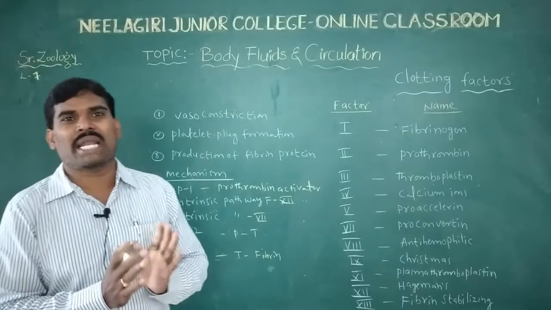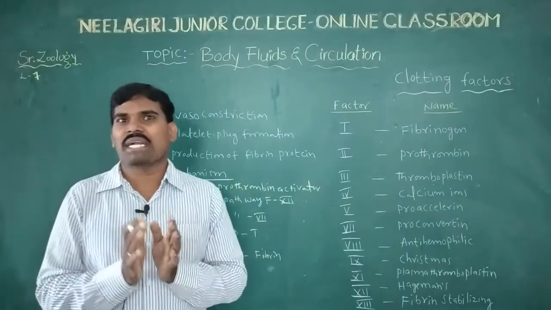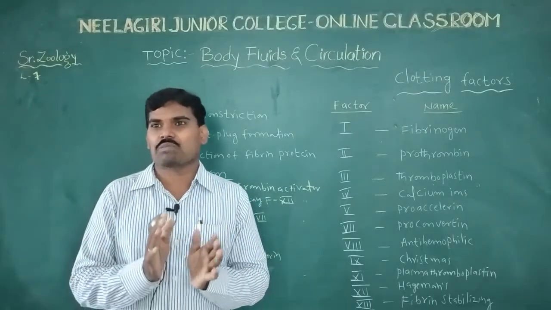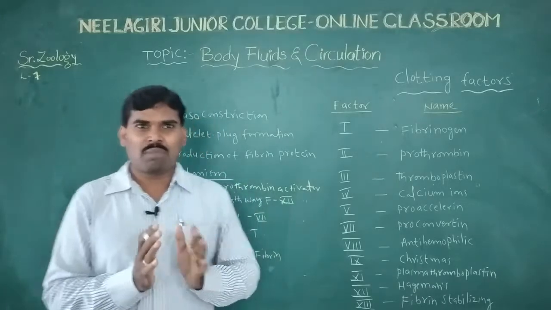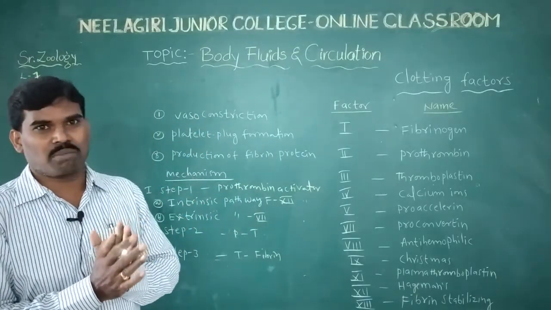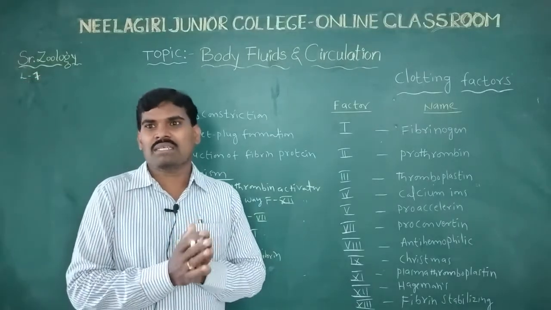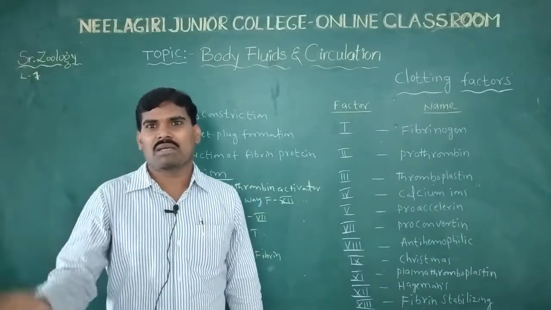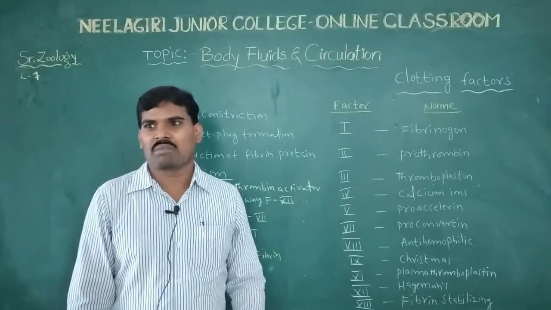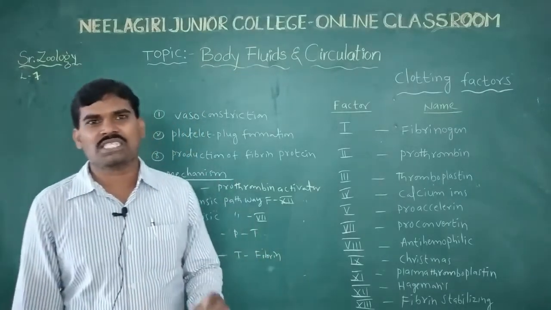Circulation means blood. All types of materials are circulated and transported through the blood. Blood is the main circulatory system, and it circulates through the heart. The heart is compulsory, but in some invertebrates the heart is absent.